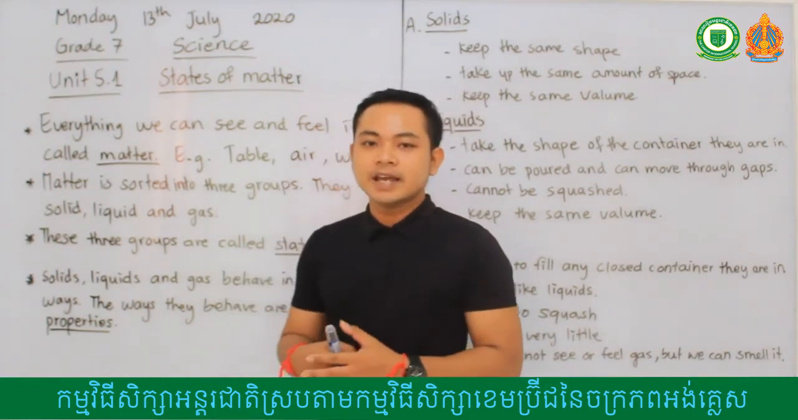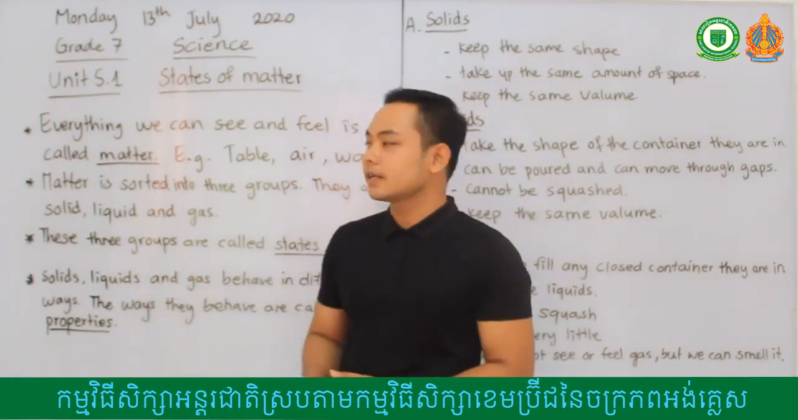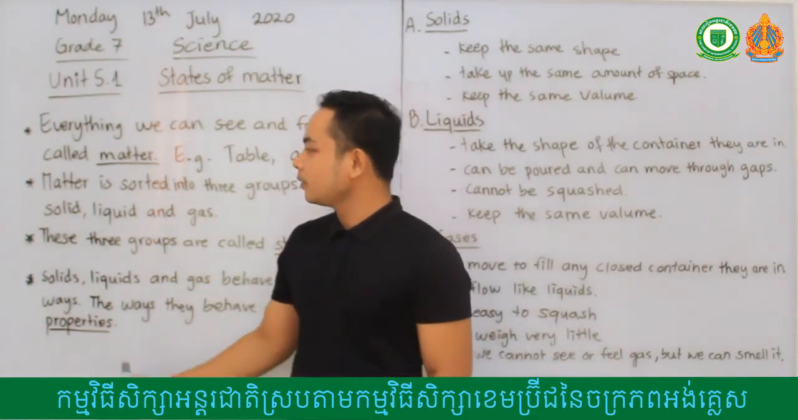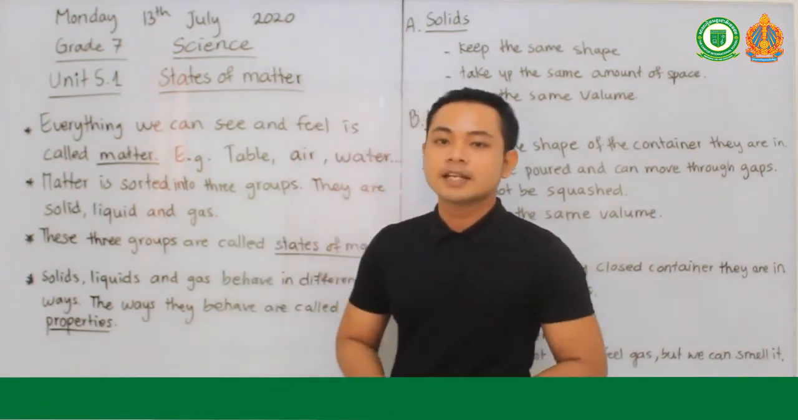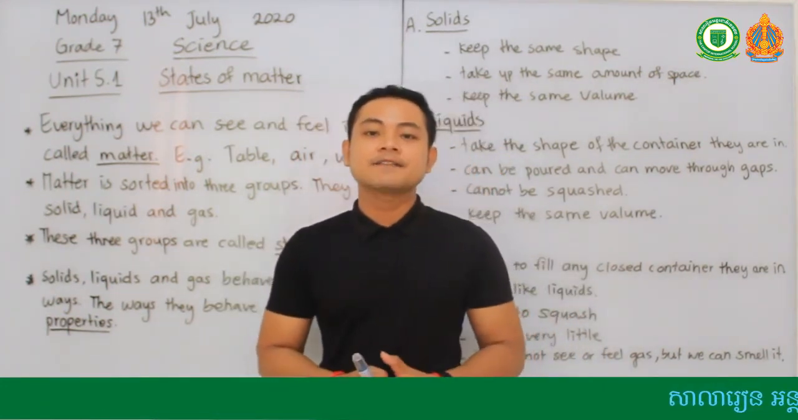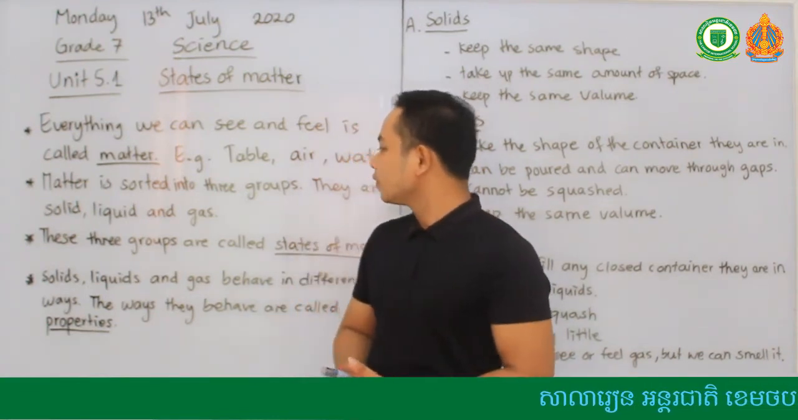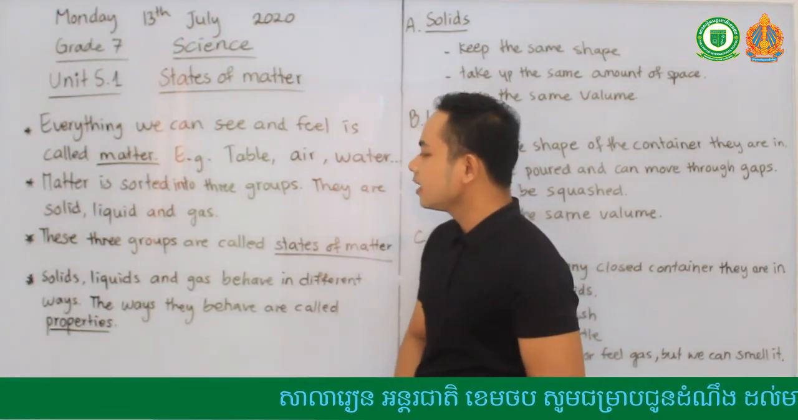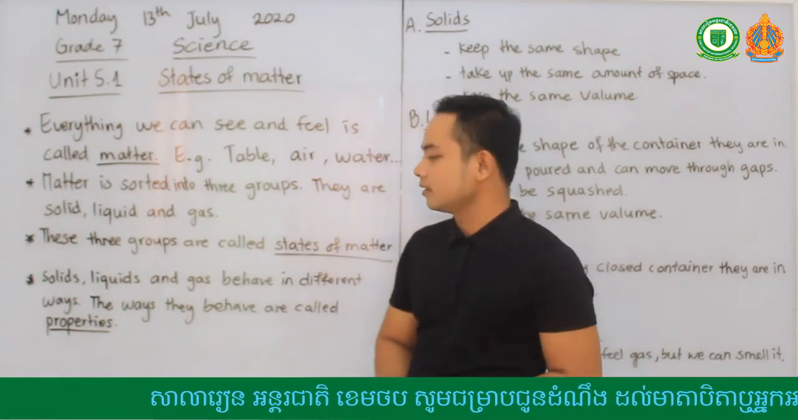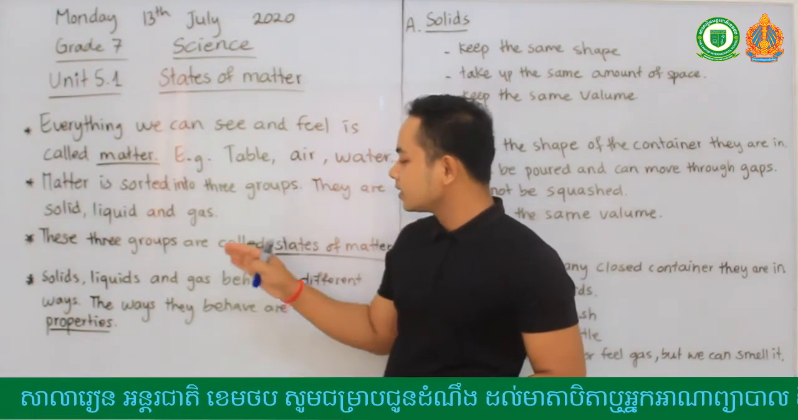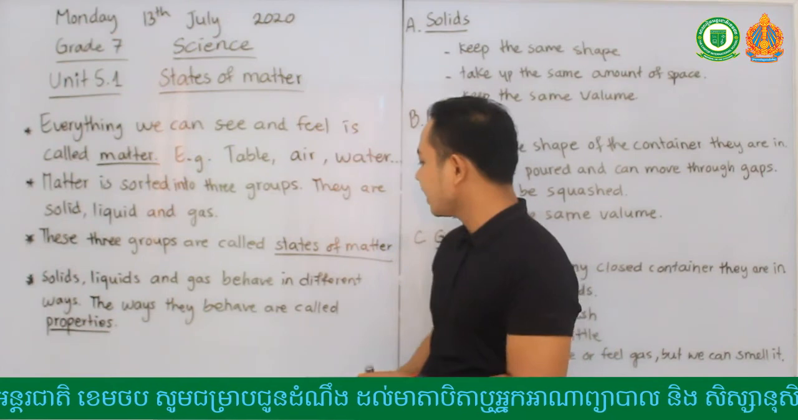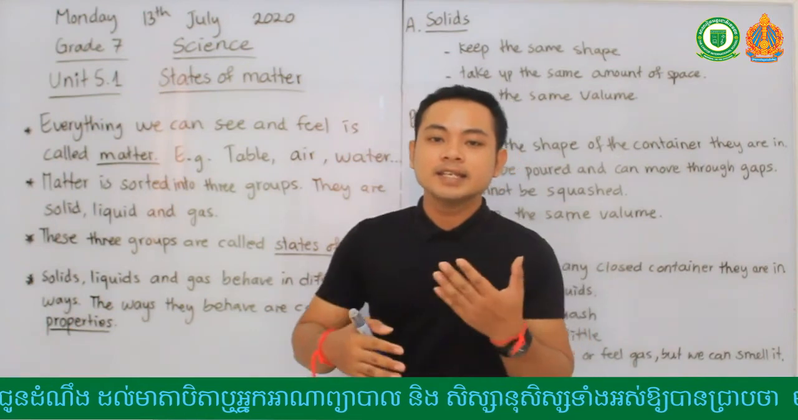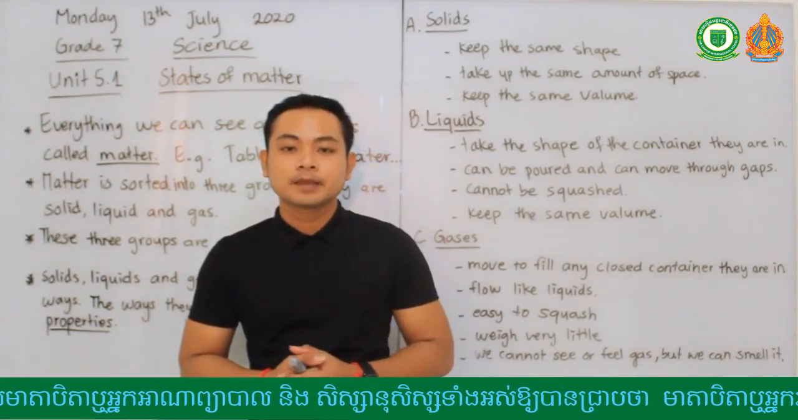Matter is everything we can see and feel. For example, table, chairs, water, the whiteboard, something else that you can see and feel, that's called matter. Scientists have sorted matter into three groups: solid, liquid, and gas. These three groups are called states of matter, and they behave in different ways. The way they behave is called properties.